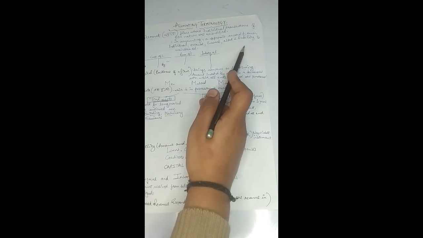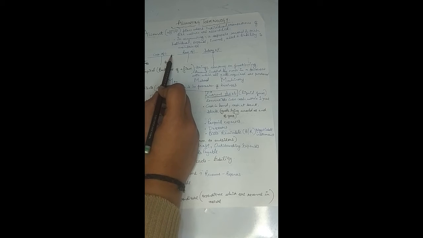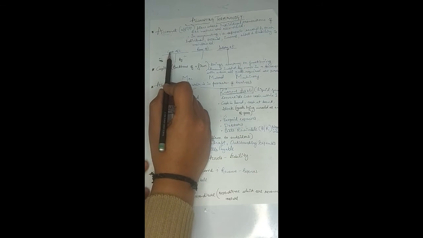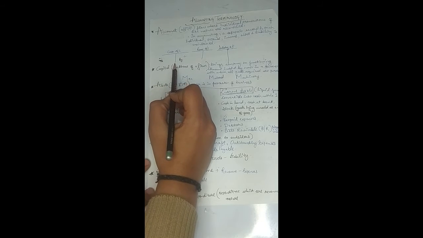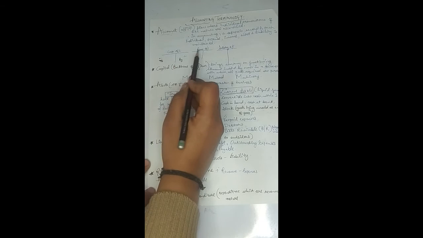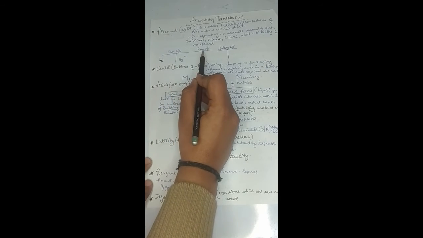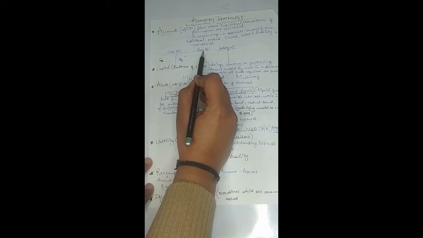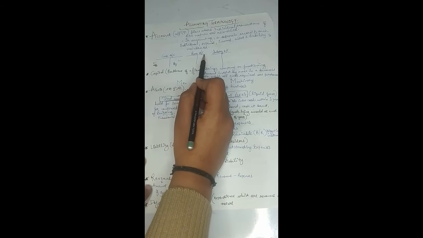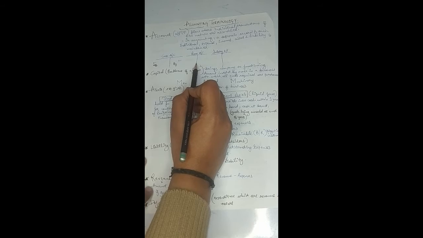As I told you, there are a number of transactions related to cash, so all the transactions related to cash will be entered in the cash account only. Say Ram is an employee of the organization, so all the transactions related to Ram, the employee, will be entered in his account, the Ram account.